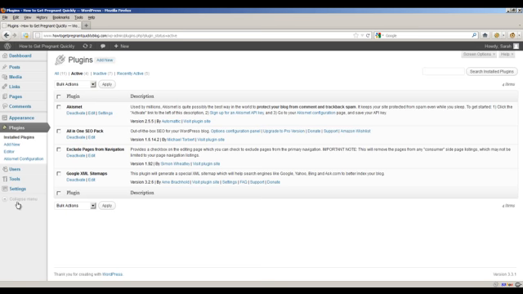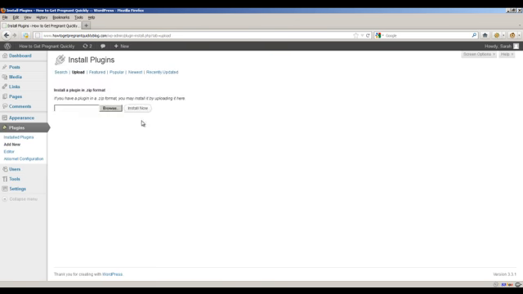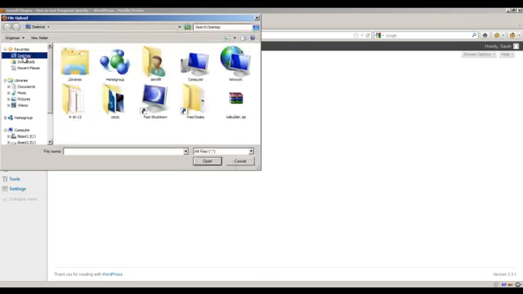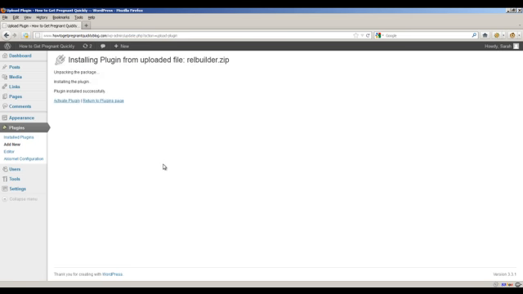Pretty much you install it just like any other plugin, and I think most people are probably used to that. So I'm going to go ahead and hit upload, and I'm going to click browse, and go to desktop, and here I've got my Rel Builder zip. I'm going to go ahead and hit install, and it's going to install, and I'm just going to activate the plugin.